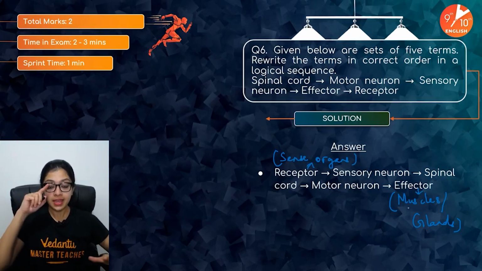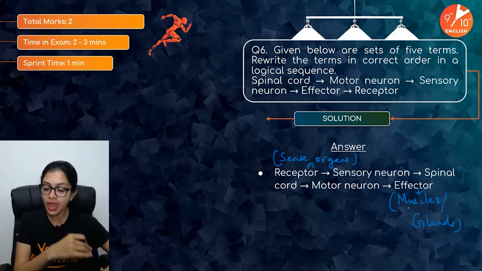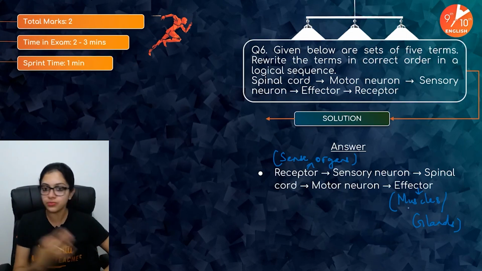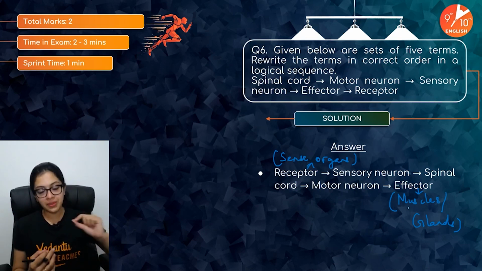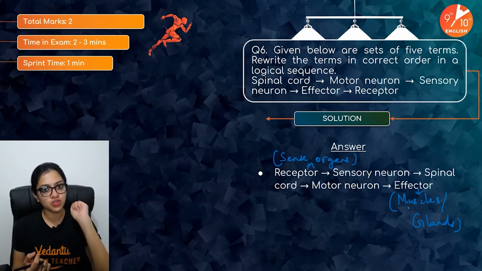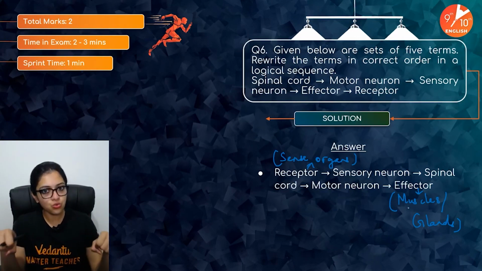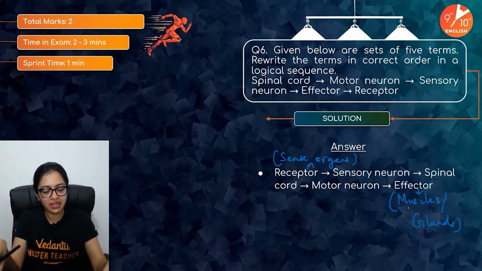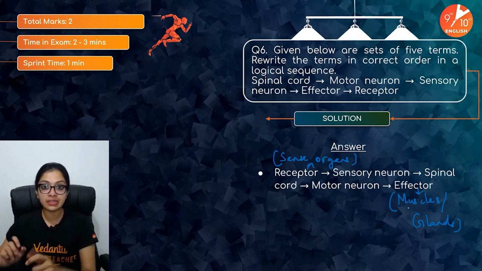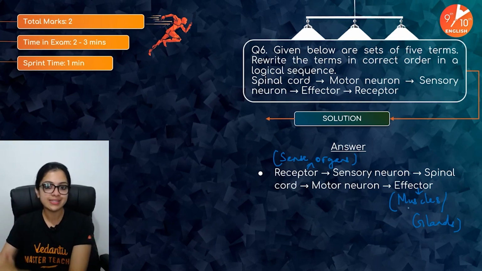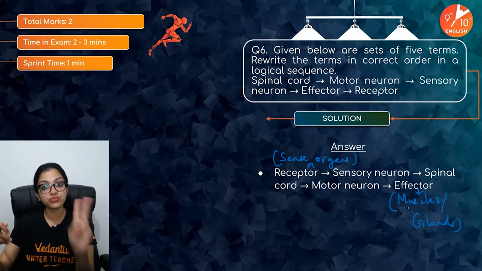Okay, once again, receptors followed by the sensory neurons, which carry information to your central nervous system, which in this case is the spinal cord. From there, a response is initiated, which means it needs a messenger to transmit that information. It's the motor neuron this time, somebody to deliver it, right? So the motor neuron transmits it to the effectors where the effect can be observed, the muscles or the glands generally. Okay, that entirely fetches you 2 full marks.